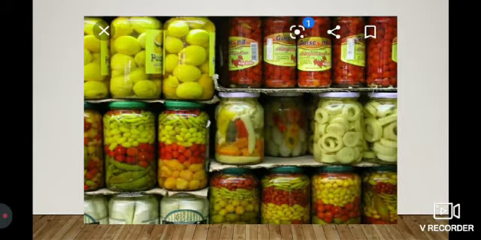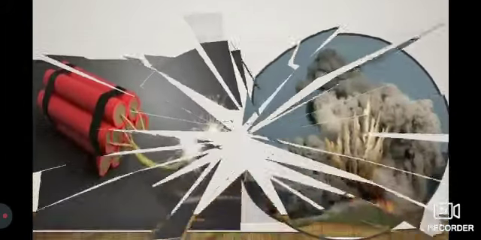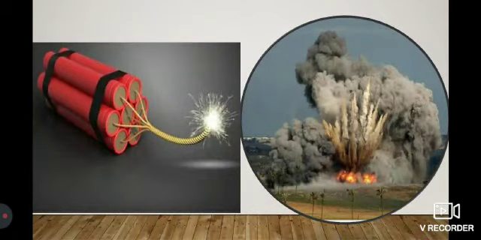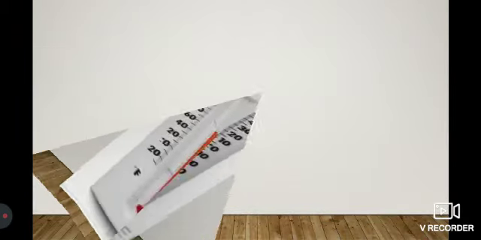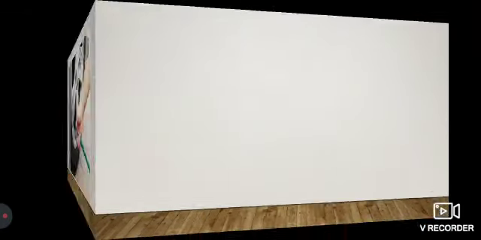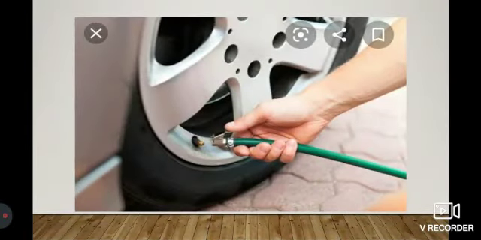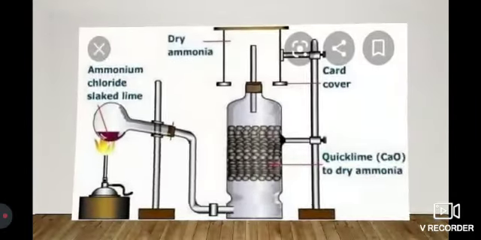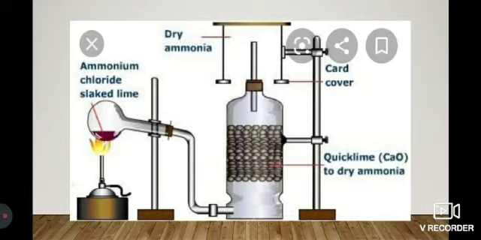That is, it is used for preservation of foods, and nitrogen is used in the preparation of explosives, and it is used to fill the space above the mercury, and it is used for compressed air in tires, that is, to fill the air in tires, and by the Haber process nitrogen is used to prepare ammonia, and liquid nitrogen is used as a refrigerant. So these are the uses of nitrogen.